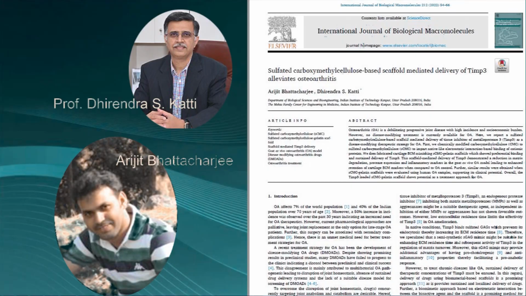The natively available molecule is referred to as tissue inhibitor of matrix proteases, which is TIMP, and the number 3 associated with it, which is in short Timp3. Now, Timp3 is a molecule which is available. It disallows the degeneration of cartilage. However, it has a very short transient half-life, and therefore its bioavailability at the local tissue is very, very short-lived and does not allow its function to be executed.